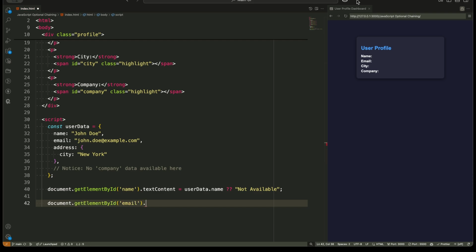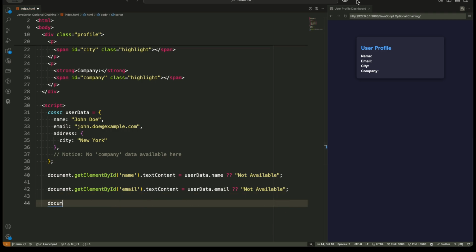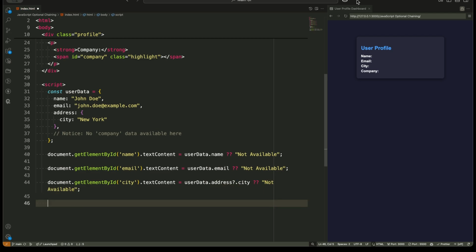To improve the user experience, we also use the Nullish Coalescing operator, written as 2 question marks. This allows us to set a fallback value like not available when a property is undefined. For example, if the city is missing, instead of displaying undefined, it will show not available to keep the UI clean and user-friendly. By combining optional chaining with Nullish Coalescing, our code becomes safer, cleaner, and easier to manage.